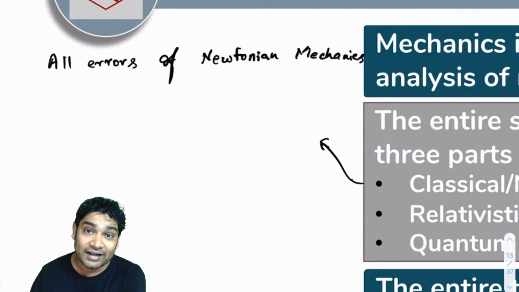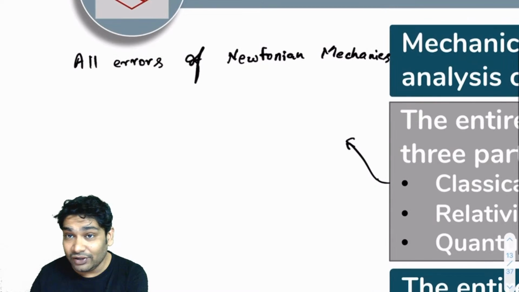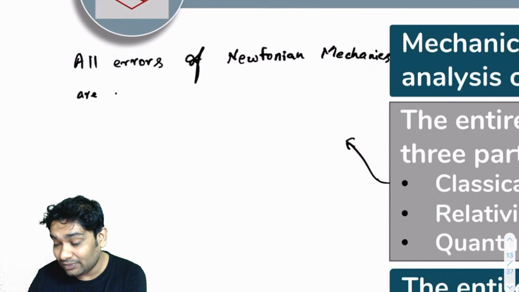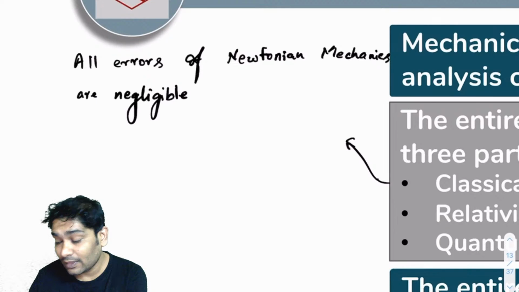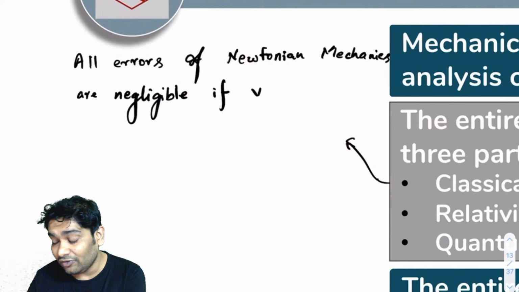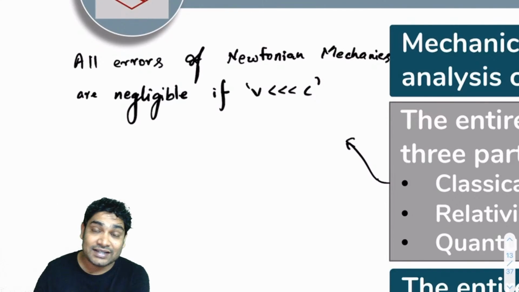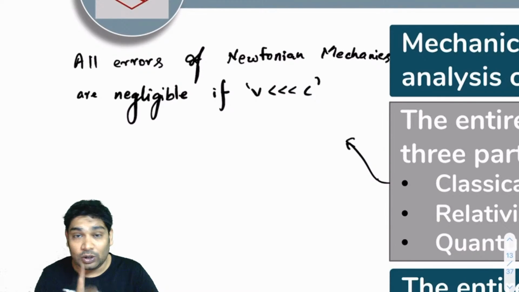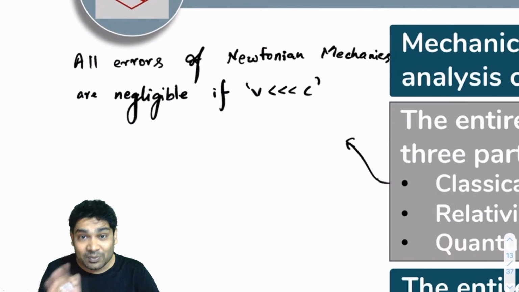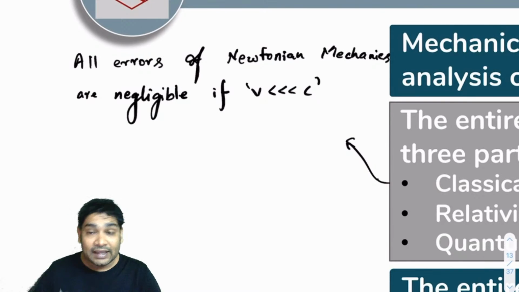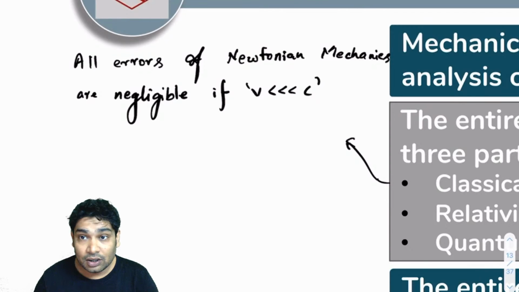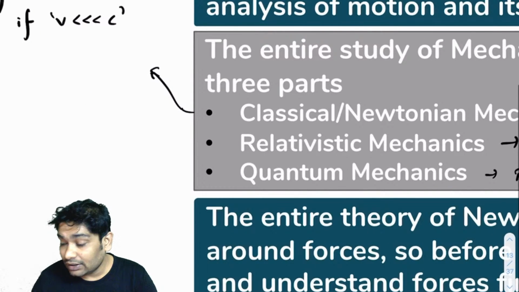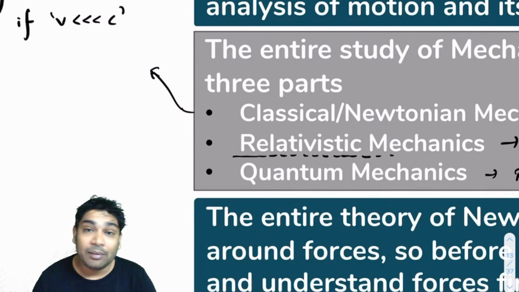Obviously any result that you're getting has an error, but all errors of Newtonian mechanics are negligible if, first of all, v is always much less than c, where v is the speed of all the objects that we are analyzing. So as long as the speed of all the objects that we are analyzing remains much less than the speed of light, then all the errors of relativistic mechanics, or all the things that got corrected here, can be ignored.